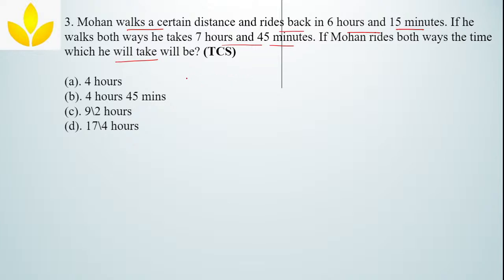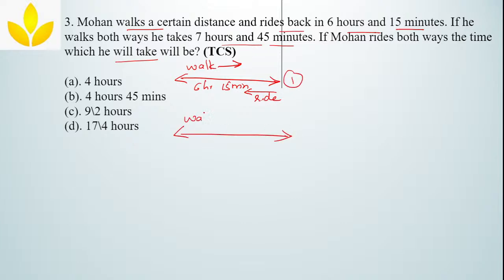So what are they saying? A certain distance. Mohan first walks from here to here. While coming back, he will ride. For this, he is taking 6 hours 15 minutes. If he walks both ways, he takes 7 hours and 45 minutes. This is scenario 1. Scenario 2 is if he walks both the ways: while going he is walking, and while coming back also he is walking.